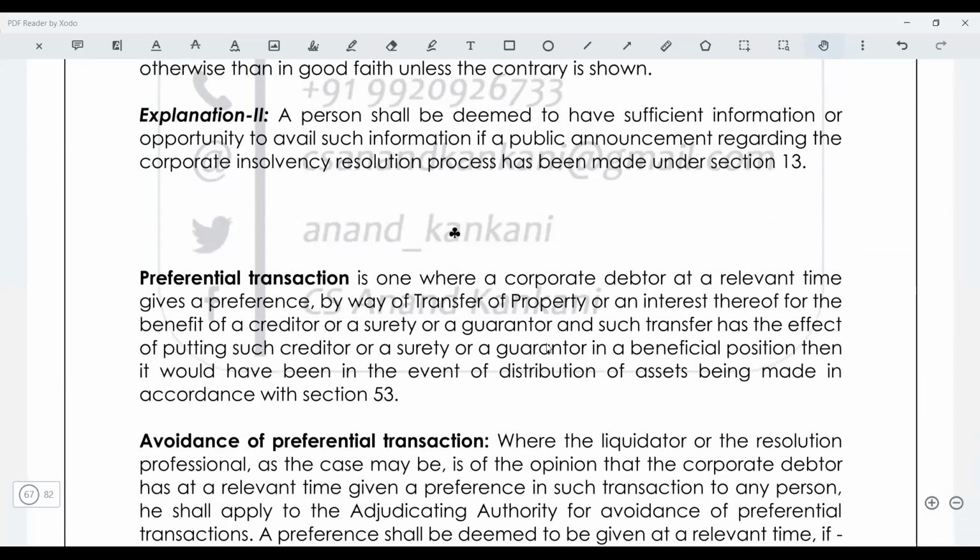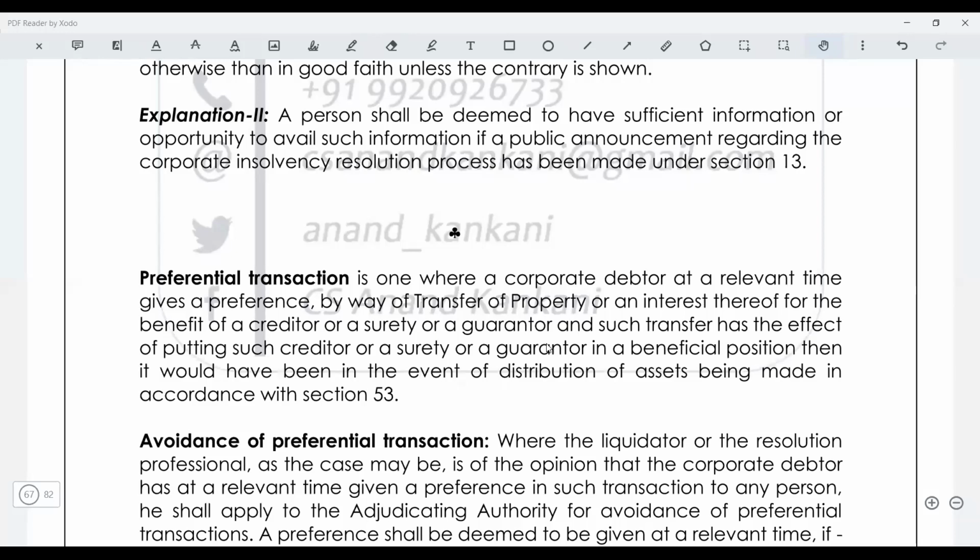In this case, the preference is given by the corporate debtor to any creditor, any surety or any guarantor. To such person you have transferred the property, and you have made that transfer in such a way that the person is now in a better position as compared to what position the person would have been in if such a transfer had not been made.